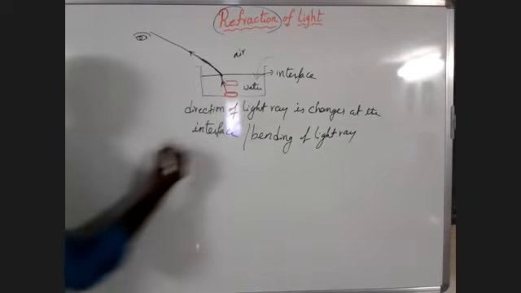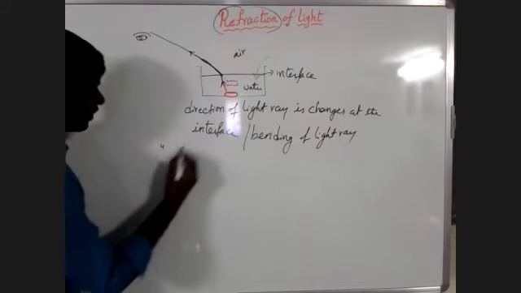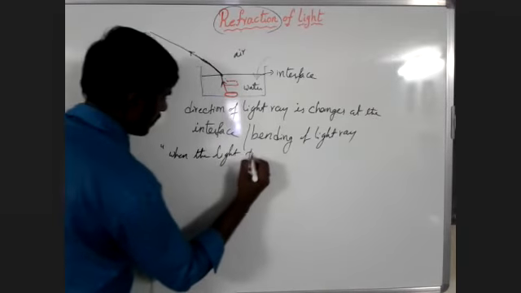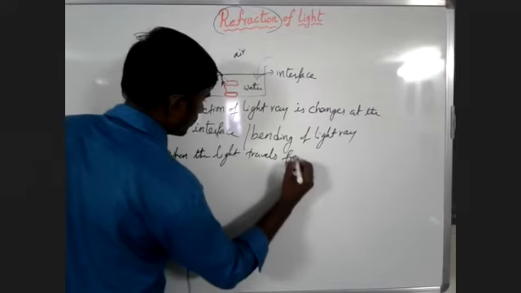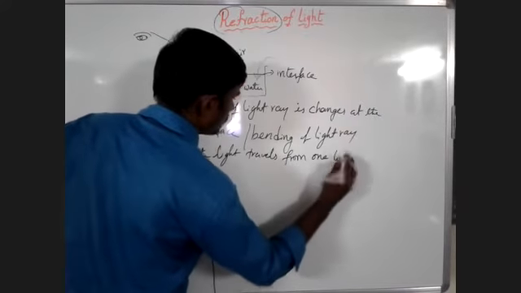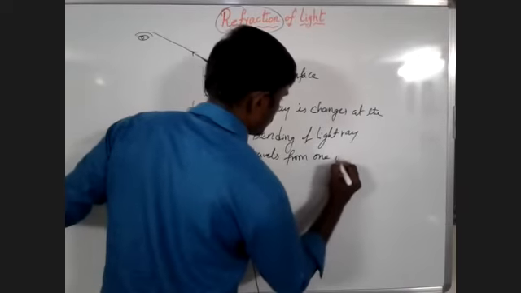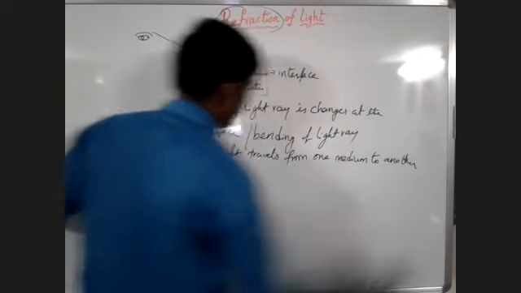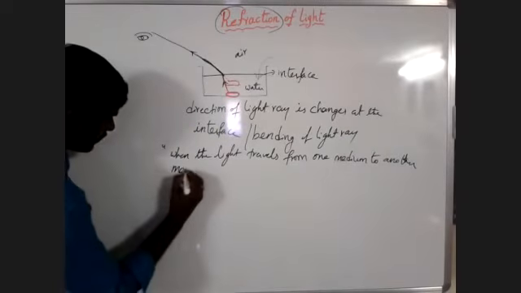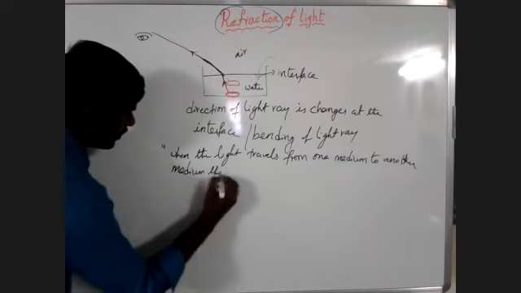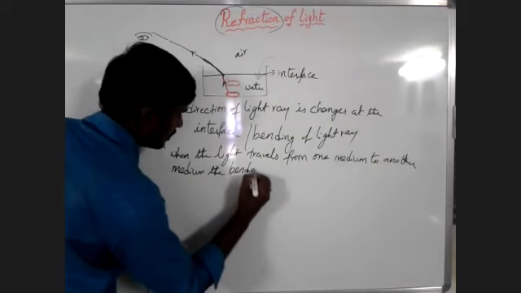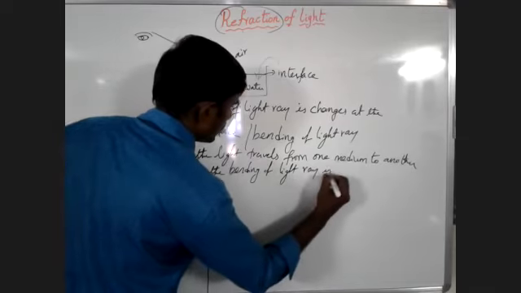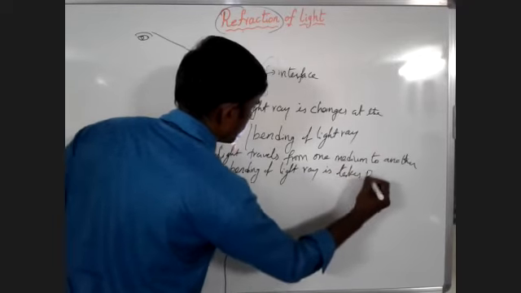What is the definition of refraction of light? When the light travels from one medium to another medium, the bending of light ray takes place.